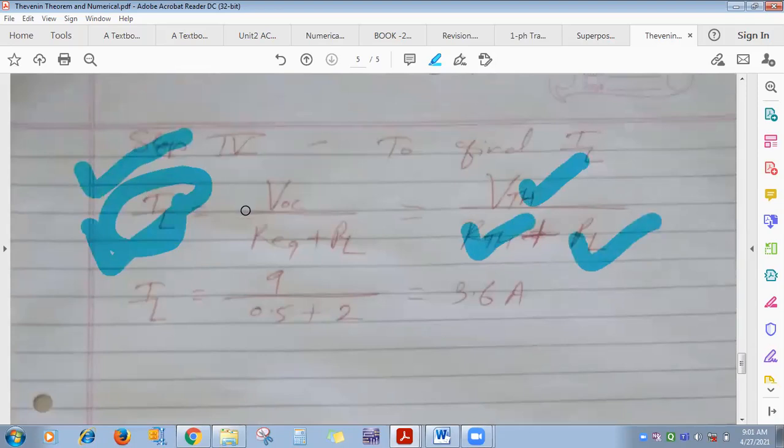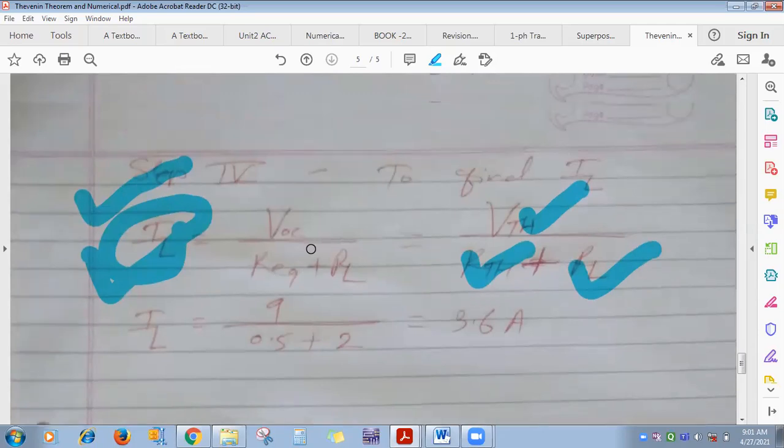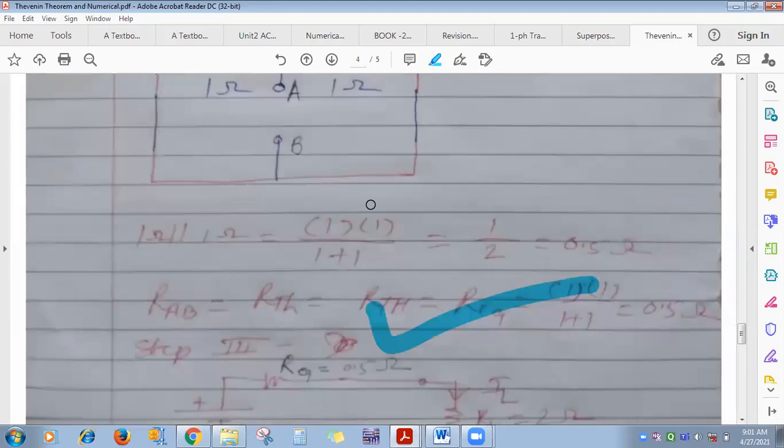Same for Nortons also. If it is lengthy, they will ask you to calculate either only IN or ISC or RN. But if it is short, then directly IL. And for 1 mark also, using that formula, that sum. Or 2-3 resistances are given in series or in parallel, and they will ask you to calculate the R equivalent, or the current flowing through any resistance, or the voltage drop across any resistance. Voltage division rule, current division rule, using simple 1 mark.